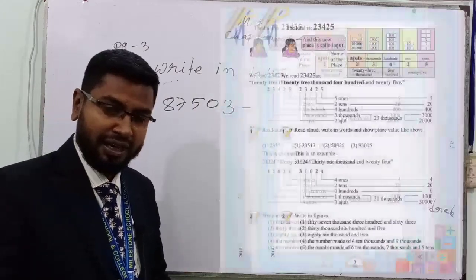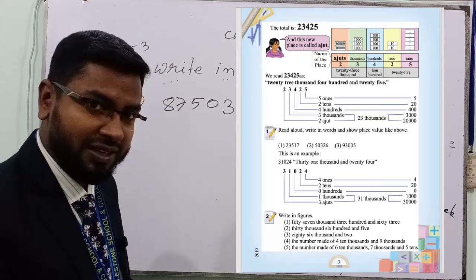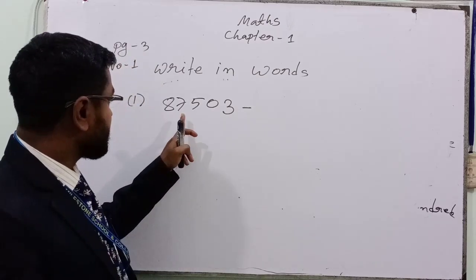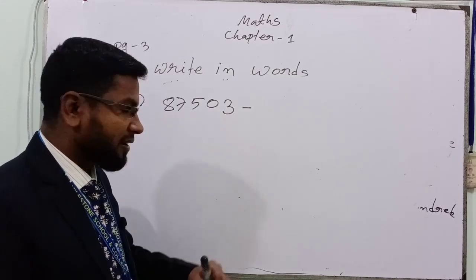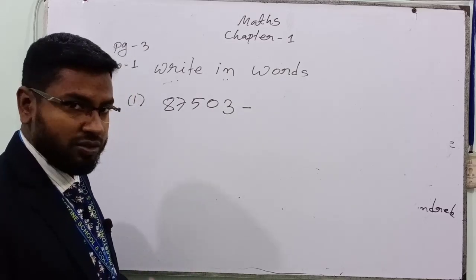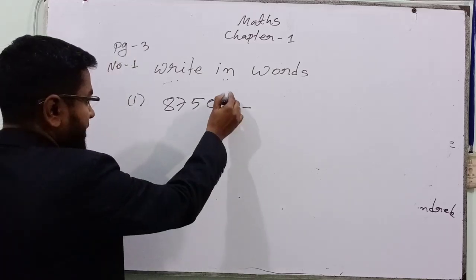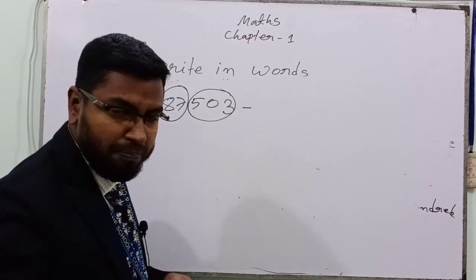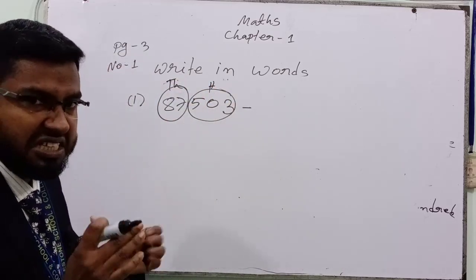Write in words. Now we'll learn how to write in words. Do remember that song, 322? Keep it in your mind. 87503. This number is made of 5 digits. We will write it in words. So 322 from the right side, 3 digits: 1, 2, 3. Make a circle. Then this is 2. In place value, this is the hundred column, this is the thousand column. Now it is easy to write.